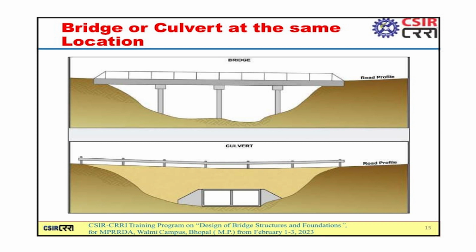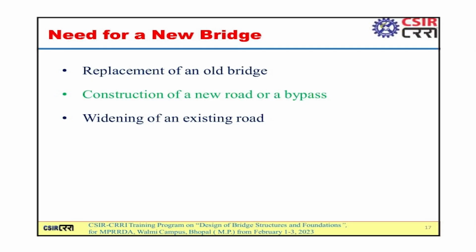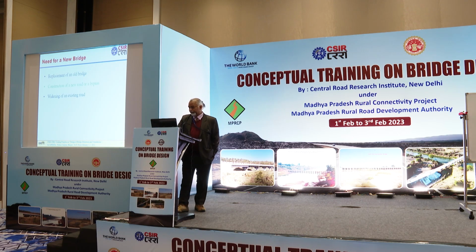We can construct either a culvert or a bridge at the same location, depending on the amount of water flowing at that particular location, and functional requirement, to minimize the cost of construction. Planning of bridge construction. Why do we need a bridge? It may be replacement of an old bridge which is not functional, or unable to carry the design loads, or we have constructed new roads, or bypass of a city, or widening of an existing road. In all these cases, we need a new bridge.